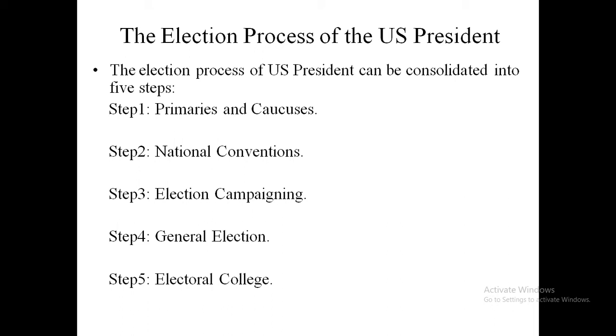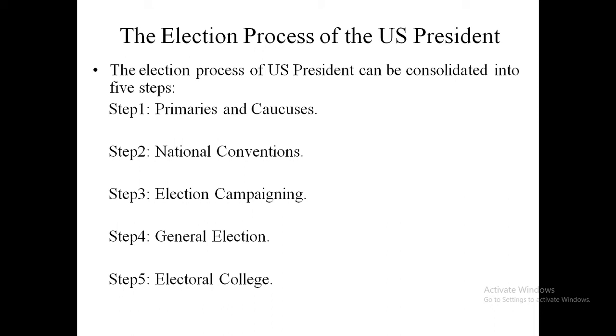But in the case of the USA, who will become the presidential candidate will be determined by the people. Actually, not all the people of the United States are involved, there are some restrictions. Only a few people participate in this process to elect the delegates, and these delegates will ultimately elect the presidential candidates. I will discuss it step by step, then everything will be clear. And this is the primaries and caucuses.